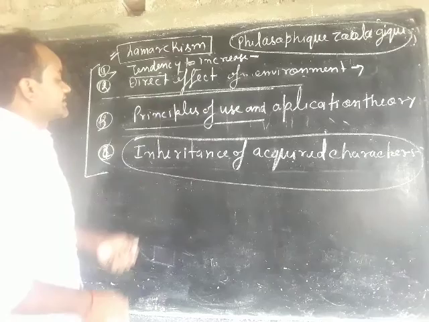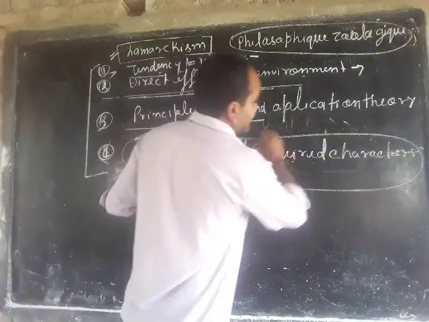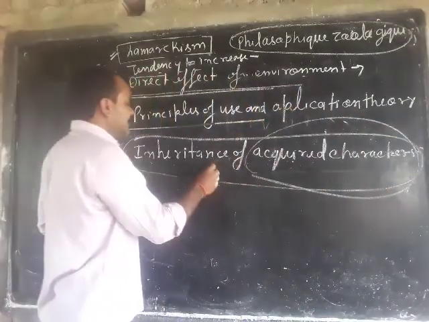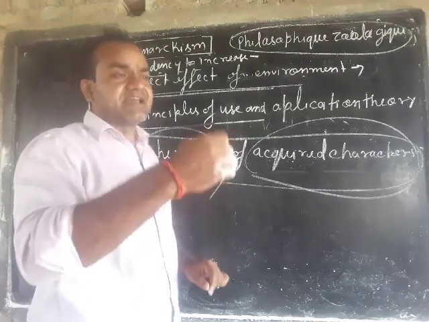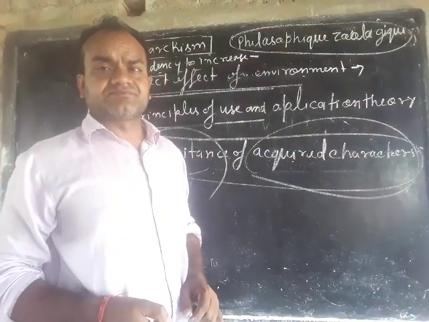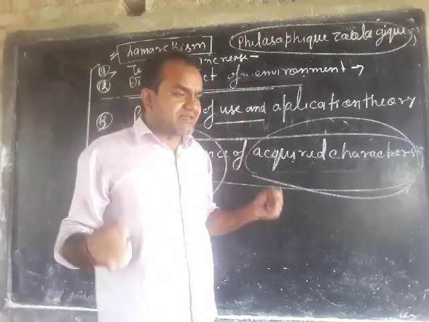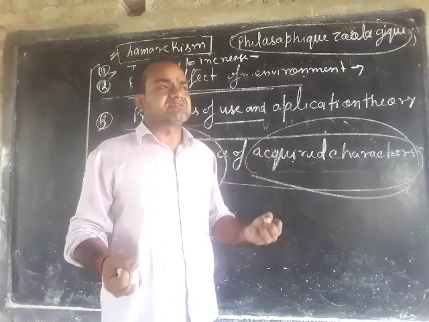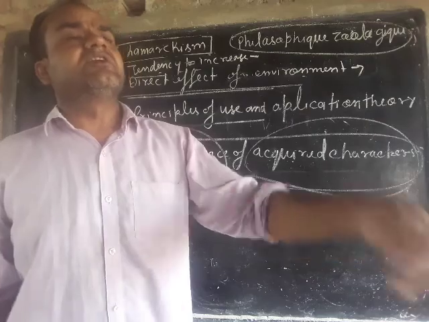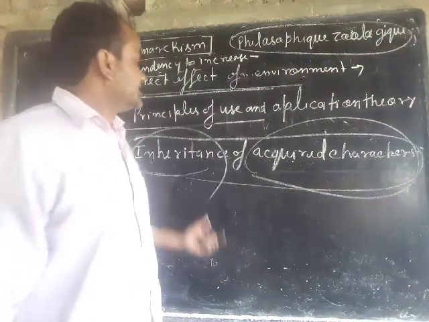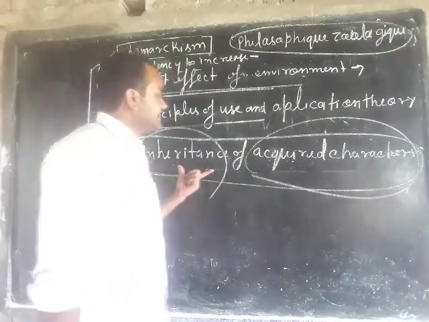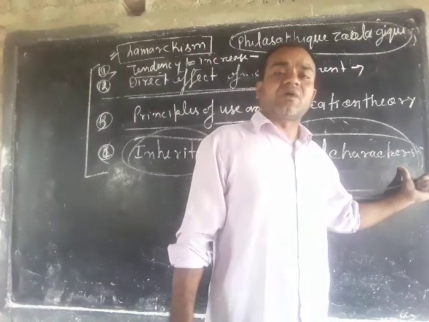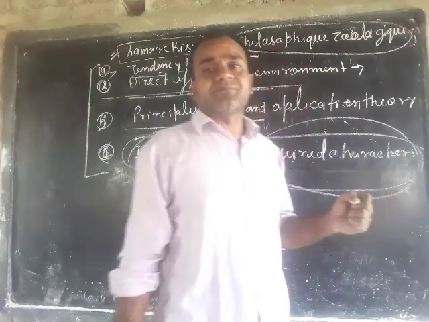According to Lamarck, these acquired characters are inherited by the next generation. This is known as inheritance of acquired characters.